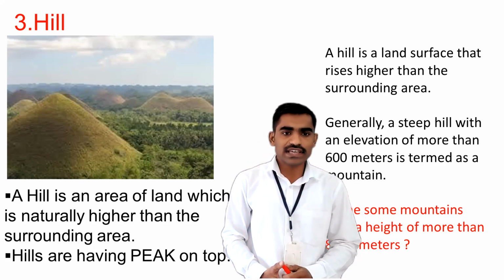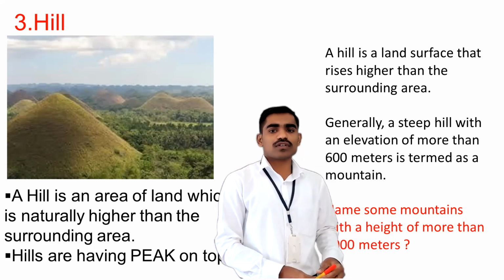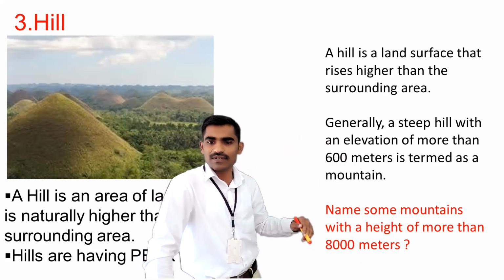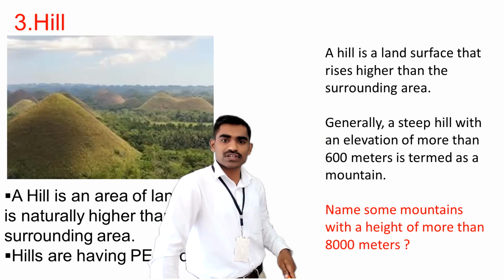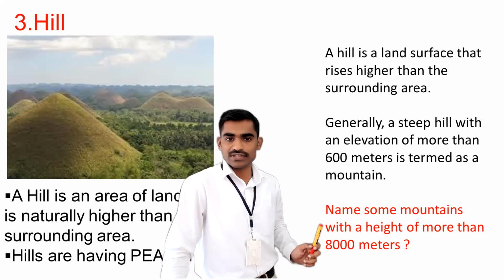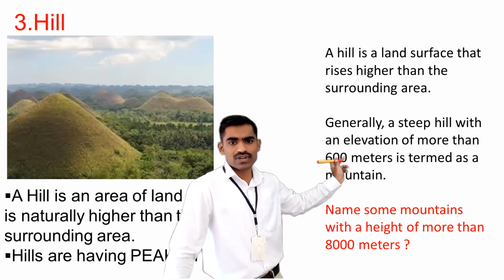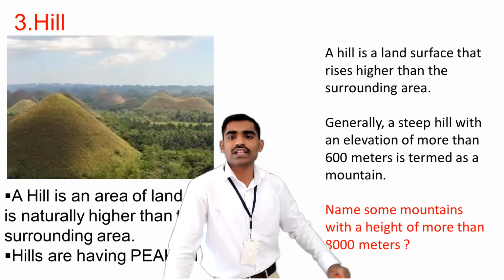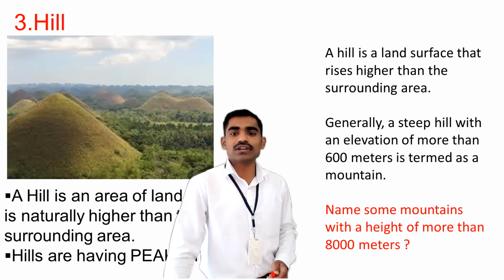Generally, there are so many hilly areas on the land surface, but most of the hilly areas are below 1000 meters. The height varies everywhere, but generally you can differentiate the hill and the mountain with respect to the height. The hills which are above 600 meters or near about 1000 meters will be termed as a mountain. It will be called a mountain and it is not a hill anymore.